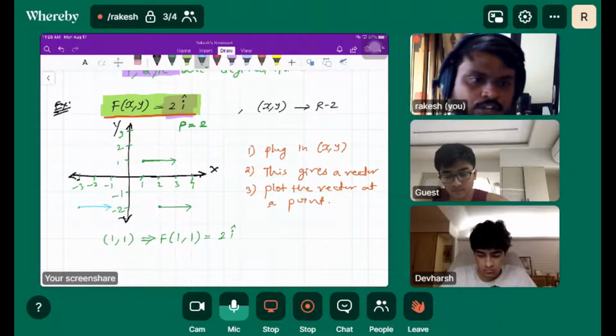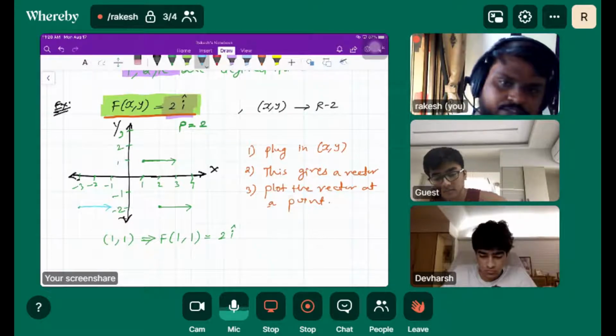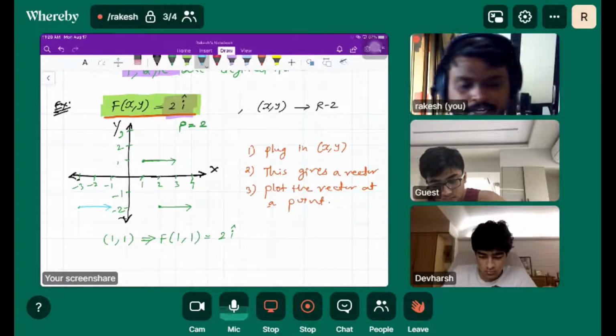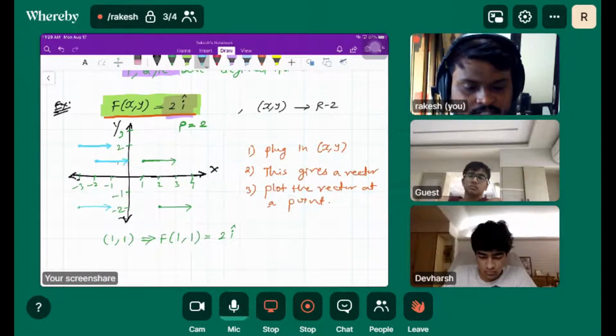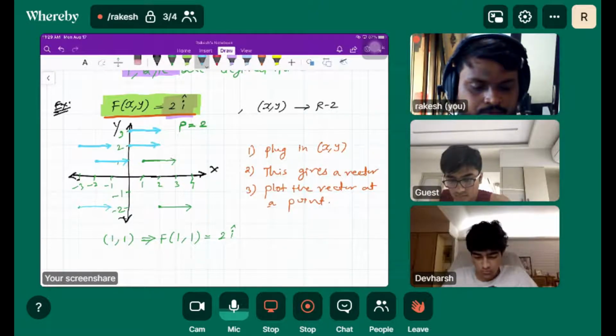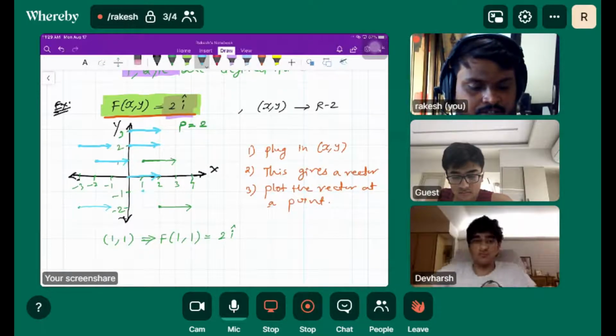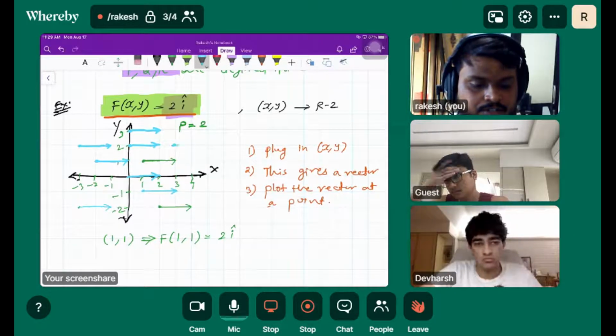So now it gives you the idea about how my vector field will look. I'll choose any point, and I'll simply draw a vector 2 units in the x direction like this, isn't it?